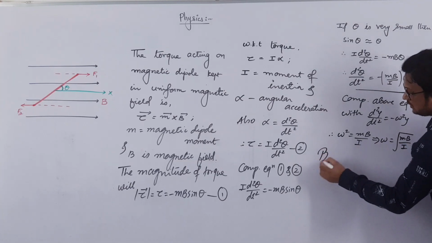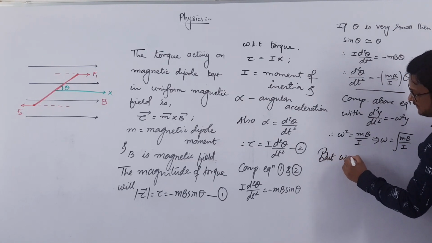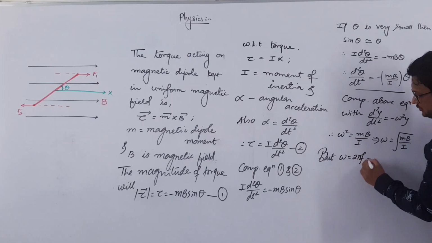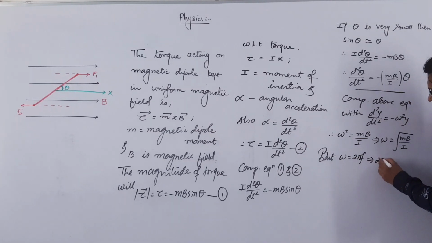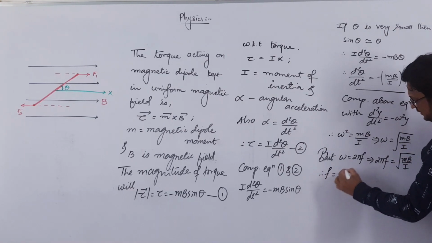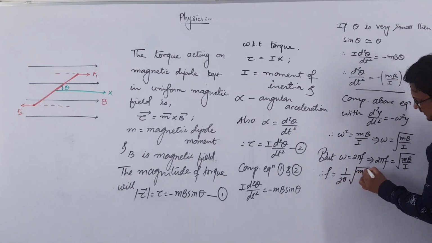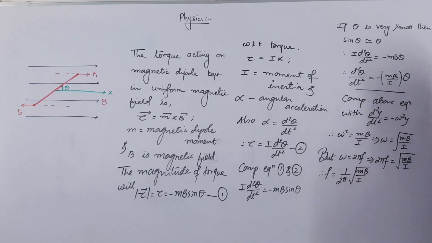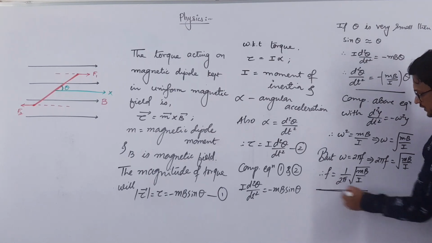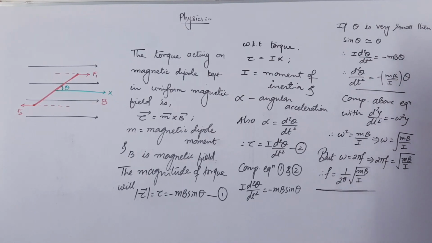But we know that omega is equal to 2 pi f. So this implies that 2 pi f will be equal to the root of mB over I, or therefore f will be equal to 1 over 2 pi under root mB over I. Right. So this is the formula for frequency of oscillation of the dipole in a uniform magnetic field.